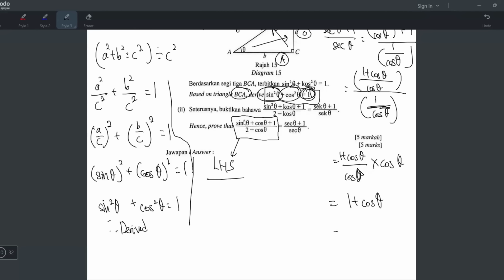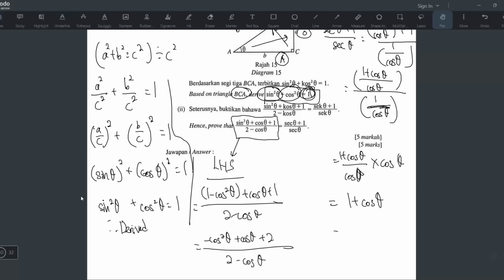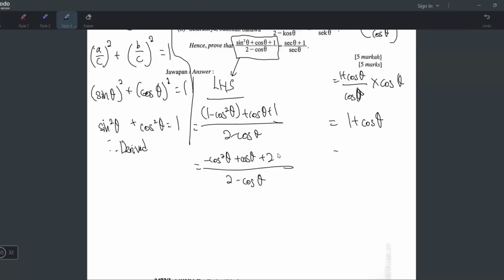So what I will do now is simplify the left hand side. The sine square just now I told you can change to 1 minus cos square because of the basic identity formula. And then plus cos theta plus 1 over, the rest cannot change, nothing you can do about it. So 1 plus 1 becomes 2. And then negative cos square, I'm just going to write it here, and then plus cos theta like that, over 2 minus cos theta. How do you simplify this? Remember, this thing can change to this one.